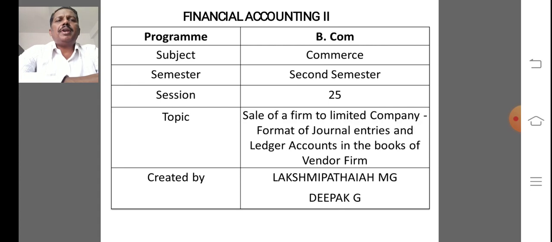My title is Financial Accounting 2. Now I am covering session number 25. The topic is sale of a firm to a partnership firm to a limited company. Under session number 25, I am covering the format of journal entries and how many ledger accounts are to be opened in the books of the vendor firm.